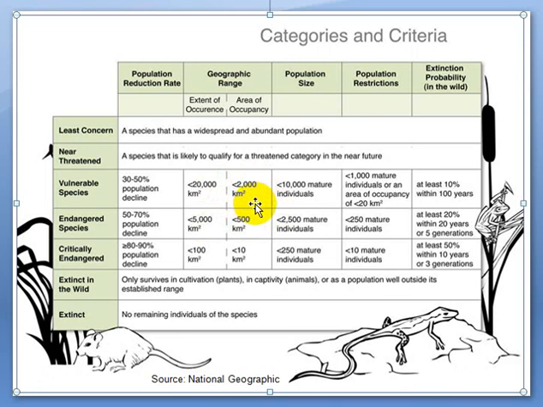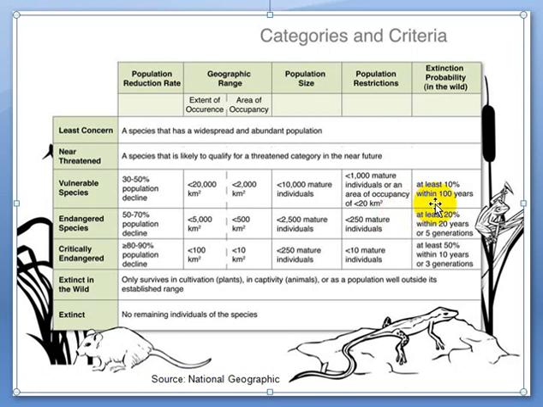It is available in 20,000, but occupied only in certain habitat zones, which is actually less than 2,000 square kilometers. Population size is less than 10,000 mature individuals. And the population is less than 1,000 mature individuals, or an area of occupancy of 20 square kilometers. That means in 20 square kilometers you can find less than 1,000 mature individuals of this species.